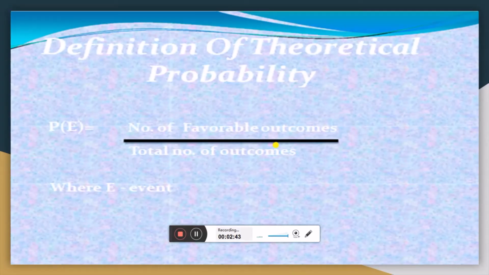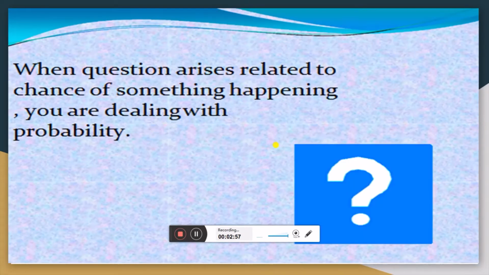Now the definition of theoretical probability. What is the formula? Probability of E is equal to the number of favorable outcomes upon the total number of outcomes, where E is the event which is going to happen. Many questions arise related to the chance of something happening. You are dealing with probability.